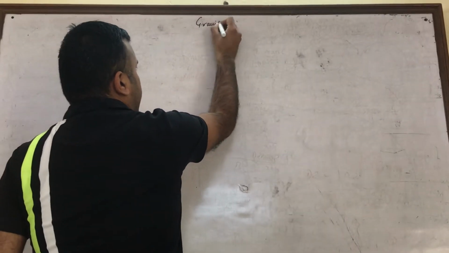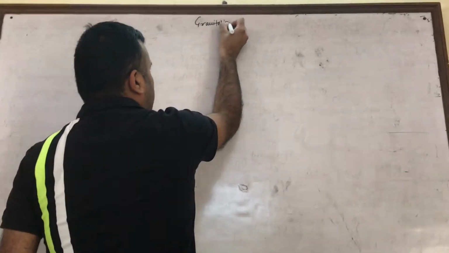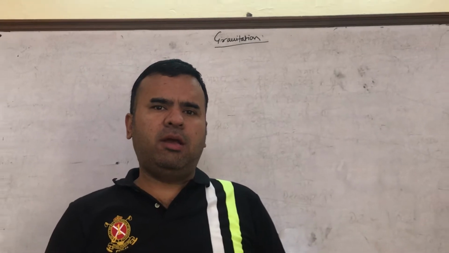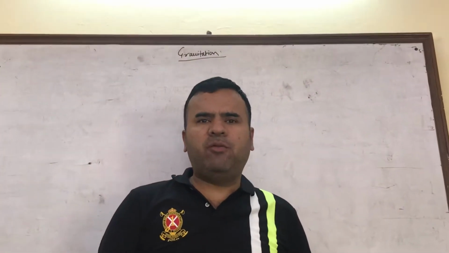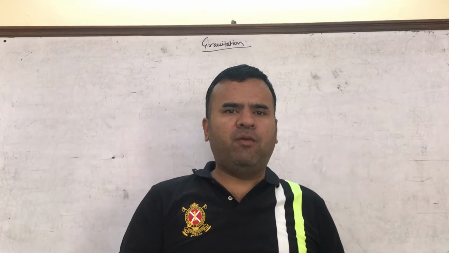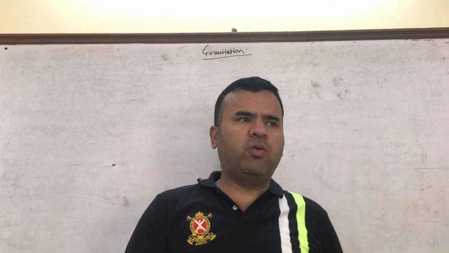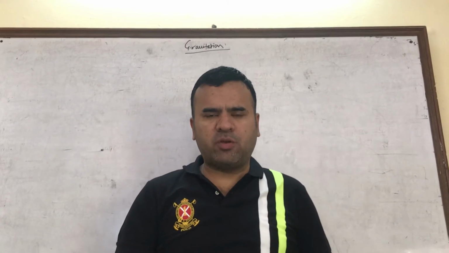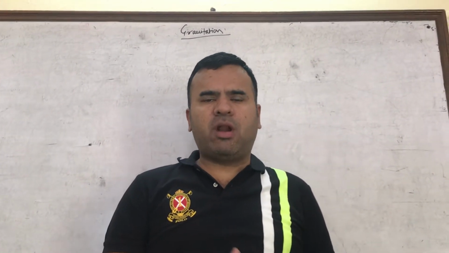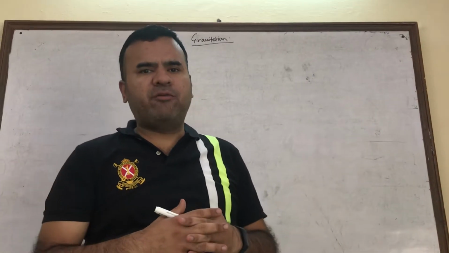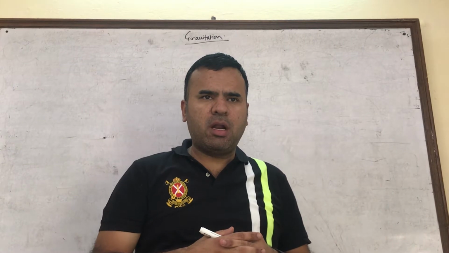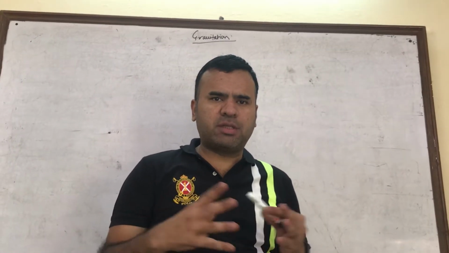As the name suggests, gravitation. Once Newton was sitting under an apple tree and an apple fell, and he noticed why the apple falls towards earth. Why do things fall towards earth? Because the mass of earth is more as compared to the mass of other things, right? So gravitation is a kind of force by which two bodies attract one another towards themselves, right?